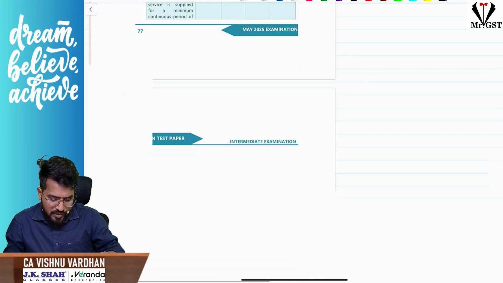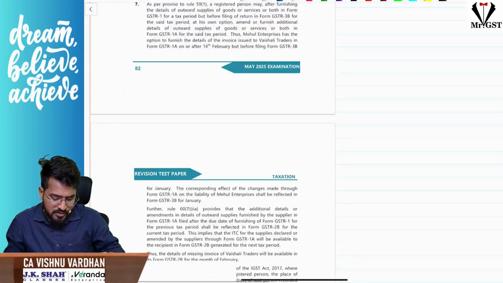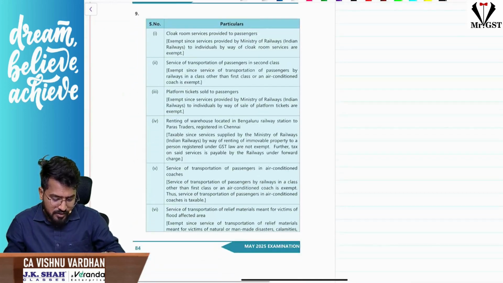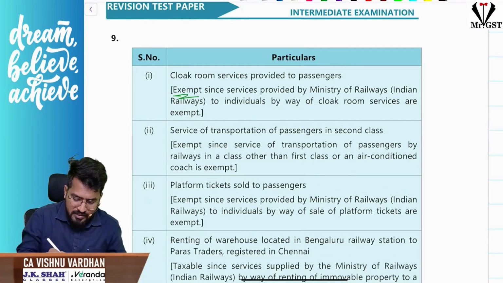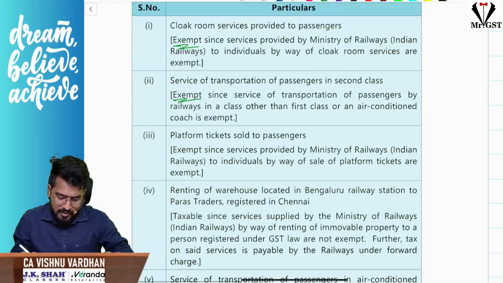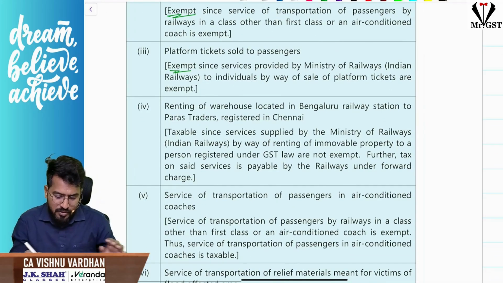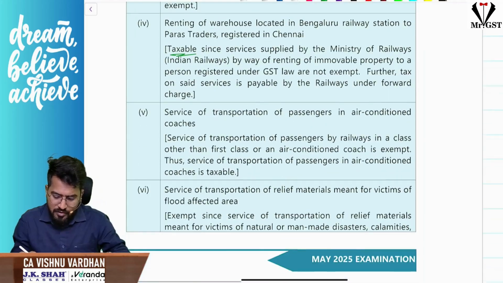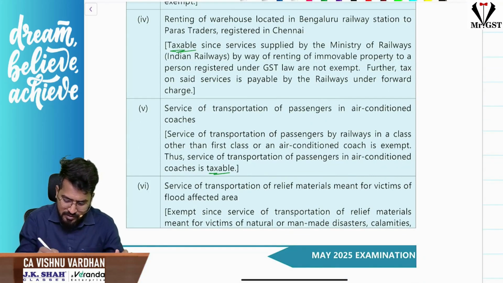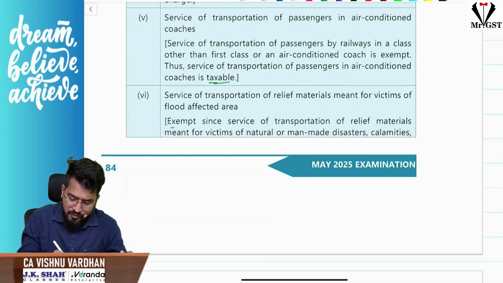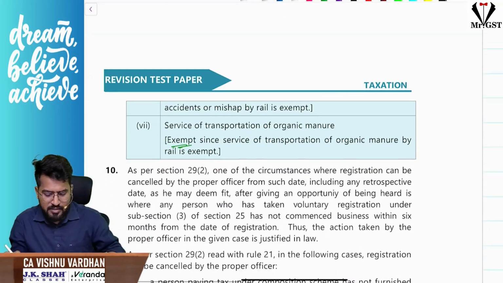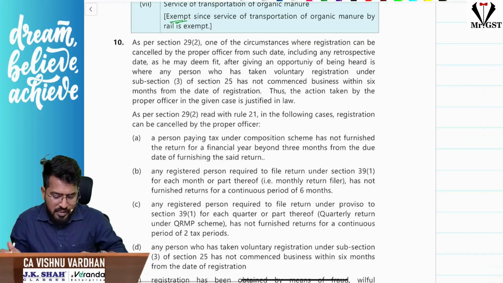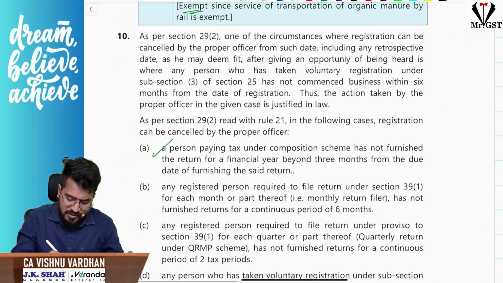So, the 10th one, if you see the last question answer, all the situations. Let us see first here. Clock room services, we have already discussed, exempt. Second class and platform tickets exempt, renting of warehouse taxable, transportation of passengers in AC taxable, transport in flood affected area exempt, and service of transportation of organic manure is also exempt. And these are the 10th question's situations and reasons.